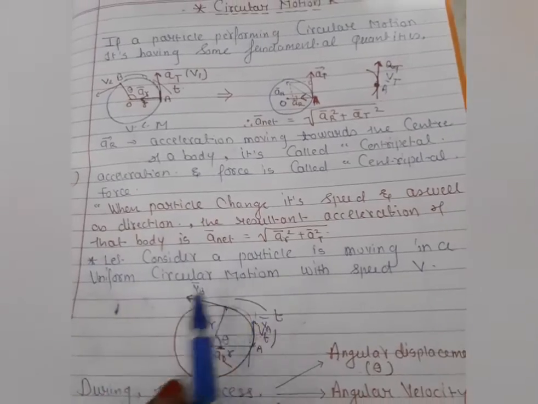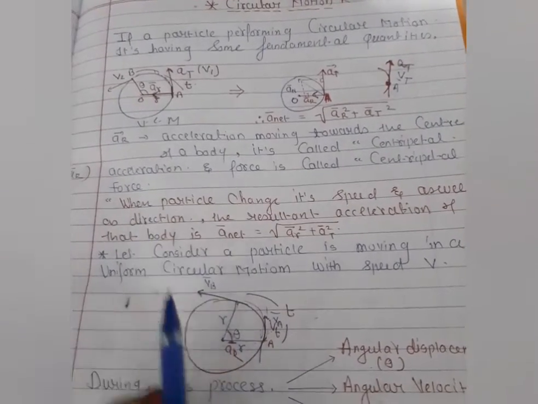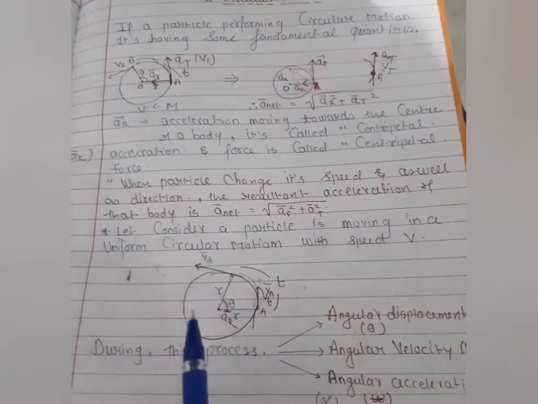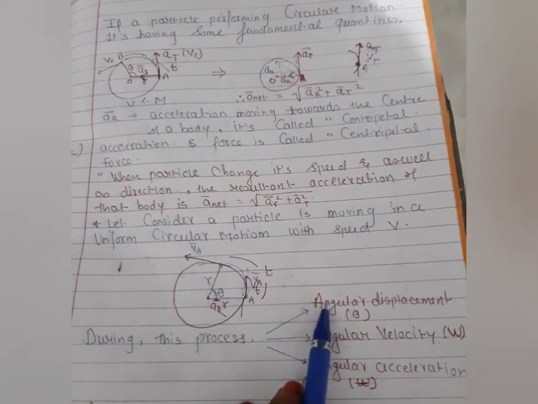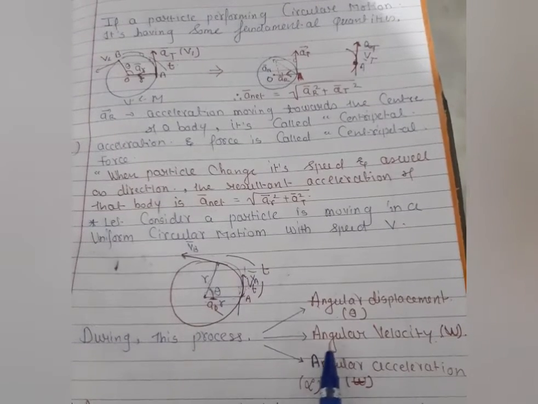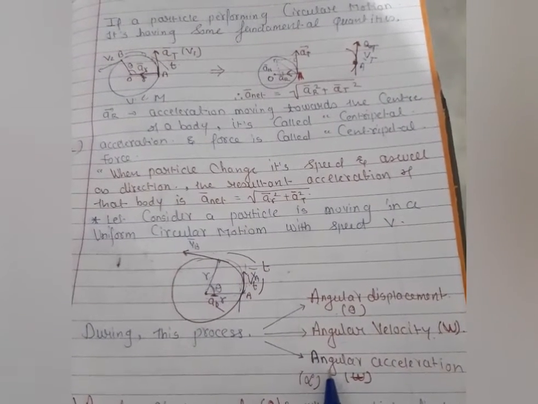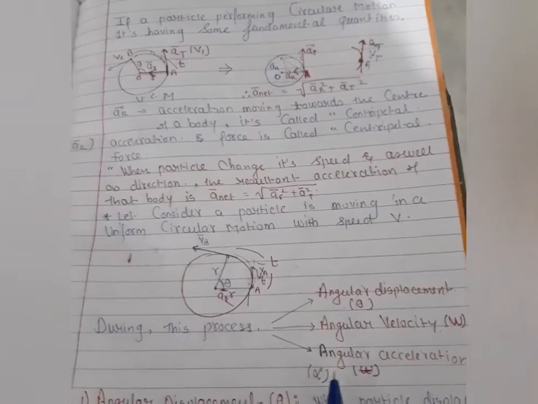So let's consider a particle moving with uniform circular motion. I have already explained that concept. So what fundamental things are performed here? During that process, students, angular displacement happens, angular velocity happens, and angular acceleration happens. I will explain these points one by one, so I hope you are very clear about it.